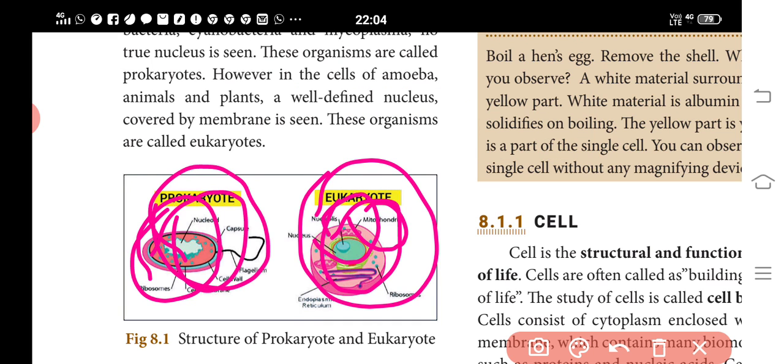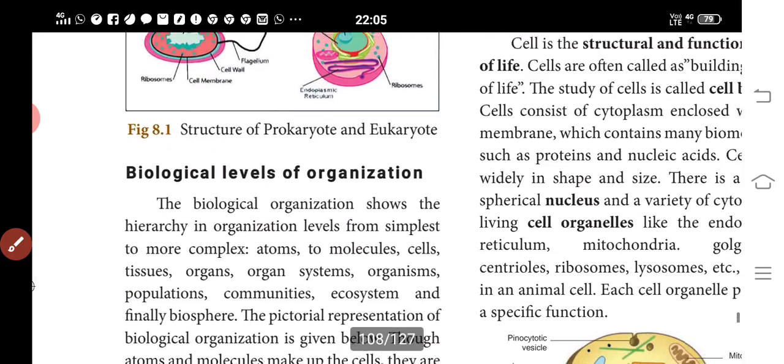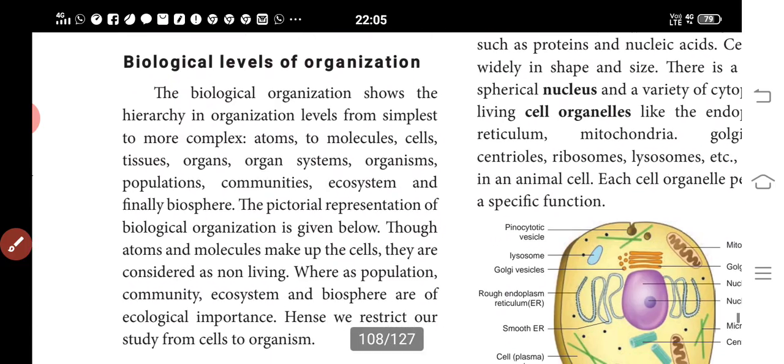Biological organization is a hierarchy of complex biological structures and systems that define life using the reductionist approach. The levels from smallest to largest are molecules, then cells that make up tissues, tissues that make up organs, and organs that make up organ systems. Next we will discuss the biological levels of organization.